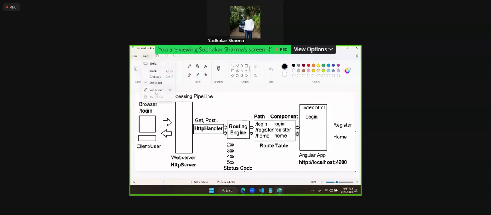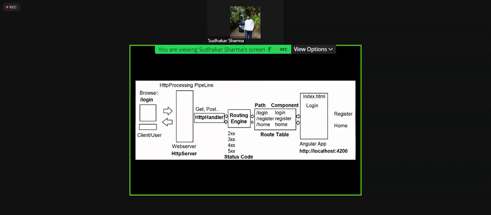Remember this now? That means when a client makes a request, the request will come to the server. The request will be processed by the handler. The handler will make use of which engine? Routing engine. The routing engine will verify whether the requested path is available or not.